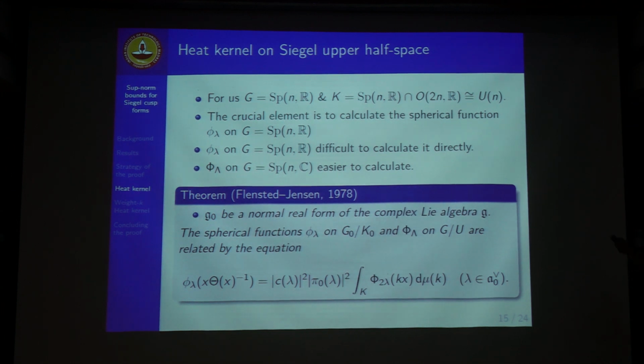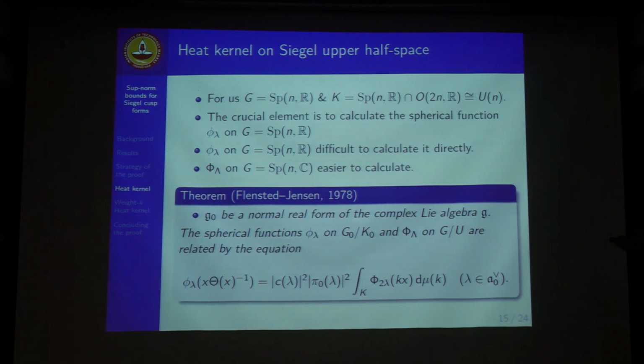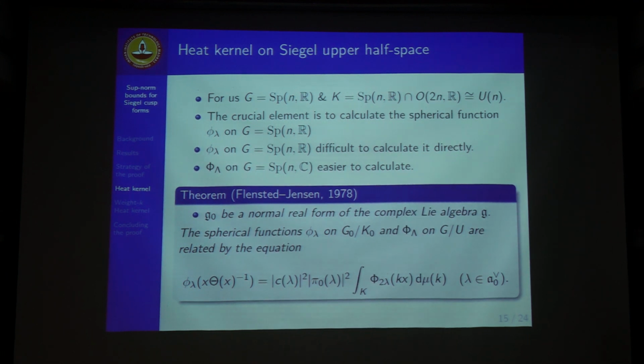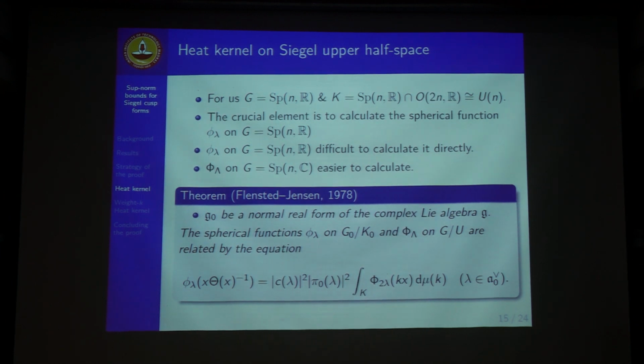So U is the maximal compact of the complex G, but K is the complexification of K0 itself. So from the real orthogonal, we go to the complex orthogonal. That will be a non-compact space, and we are basically averaging the complex spherical function over that complexified orthogonal group to obtain the real spherical function.